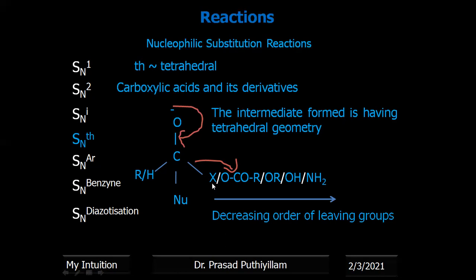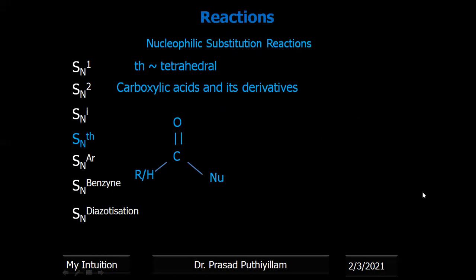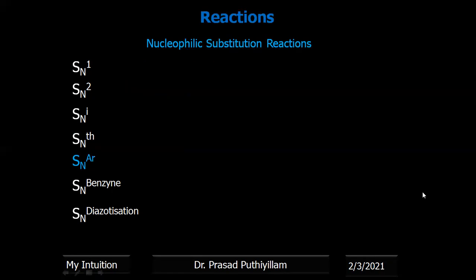Therefore, the decreasing order of leaving group ability is also given here. This is a generalization of the substitution nucleophilic tetrahedral reaction. It is also a bimolecular mechanism, because in the slow rate-determining step, both the carboxylic acid or derivative concentration and the nucleophile concentration are included.